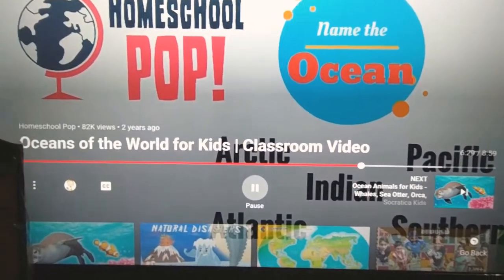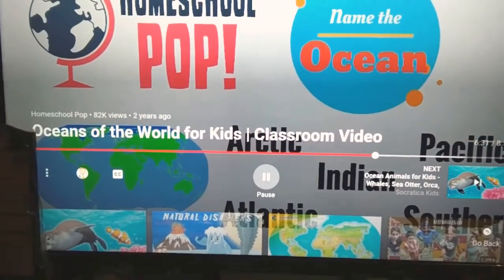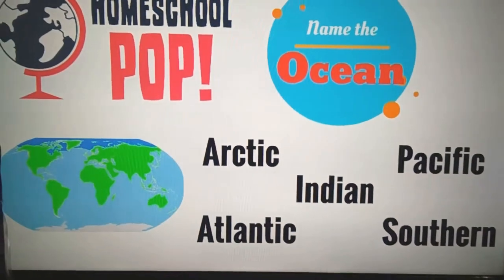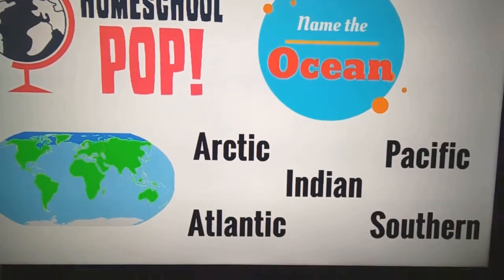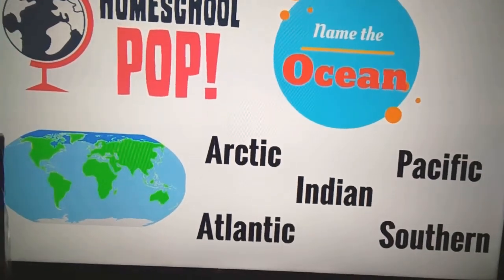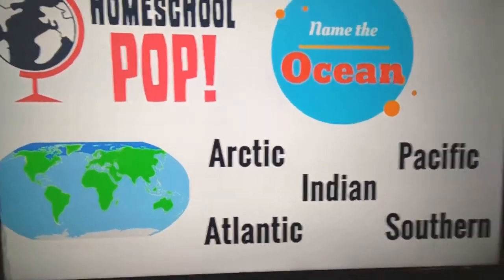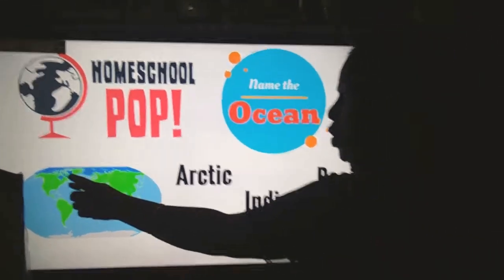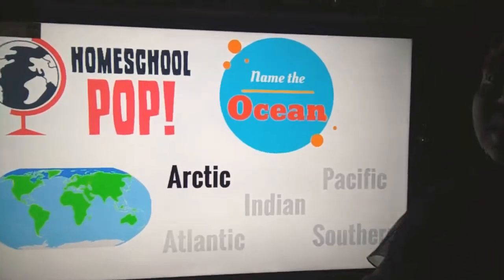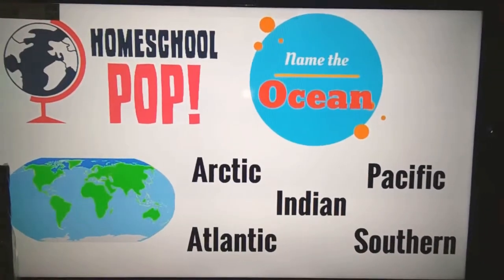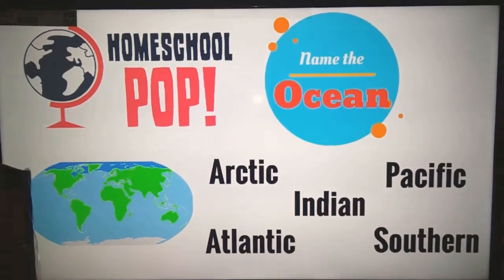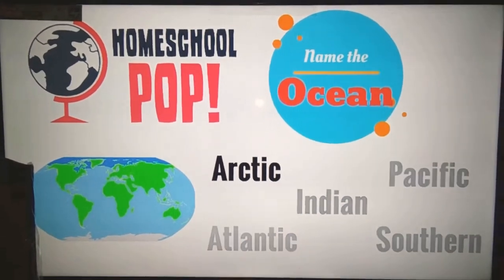Next one. Which ocean is this in the dark blue? It's way up top, isn't it? Way up north. Which ocean is it? Can you tell which ocean this is? It is the Arctic Ocean. Yeah, it's the Arctic Ocean.